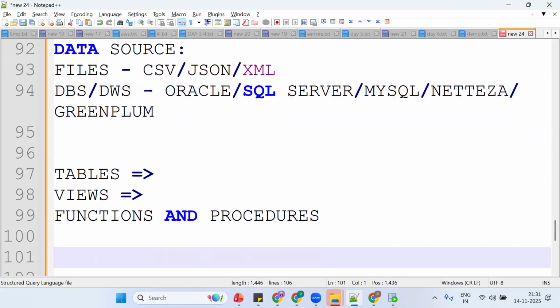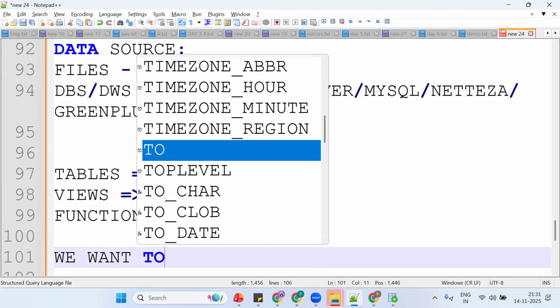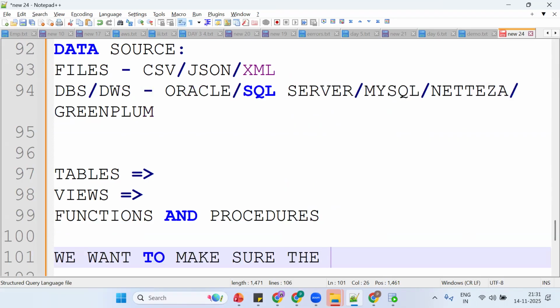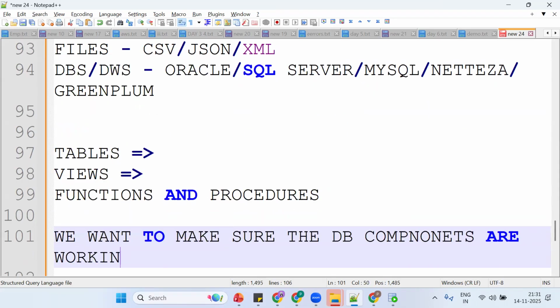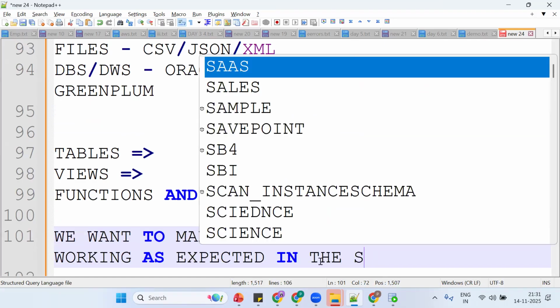But our task is to make sure the database components work as expected in the data warehouse, in Snowflake.